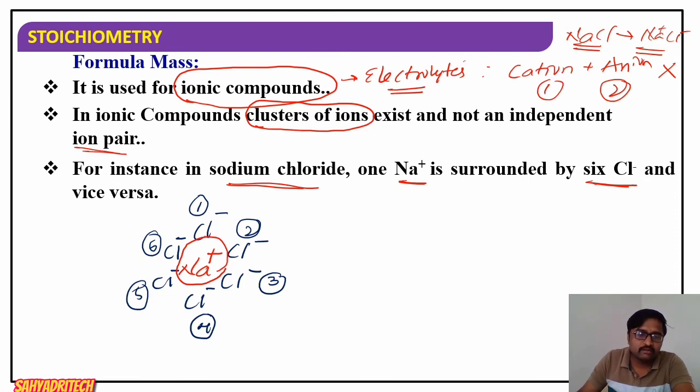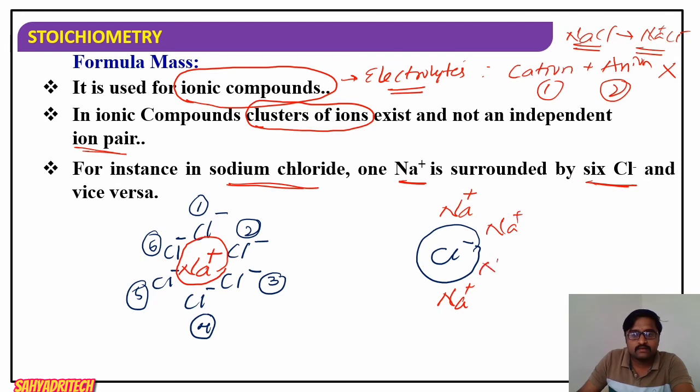What does it mean? Here, if I consider 1 Cl minus ion, this 1 Cl minus ion is also surrounded by how many? 6 Na plus ions. Na plus, second Na plus, third, fourth, fifth, sixth.